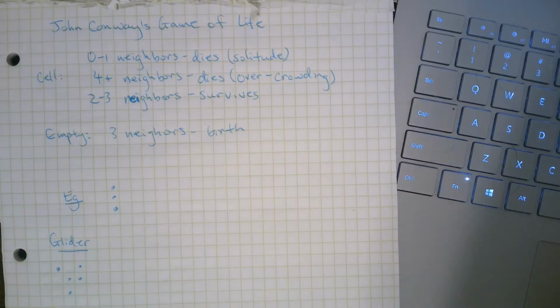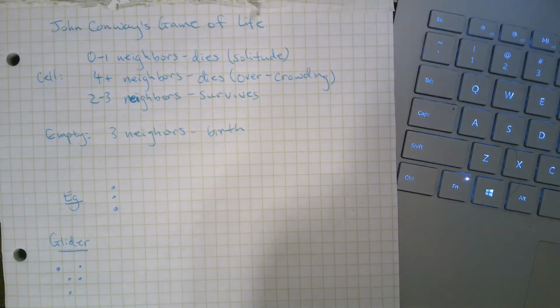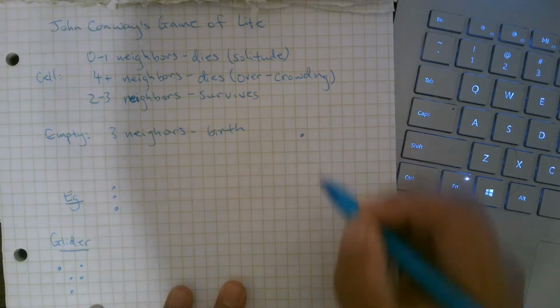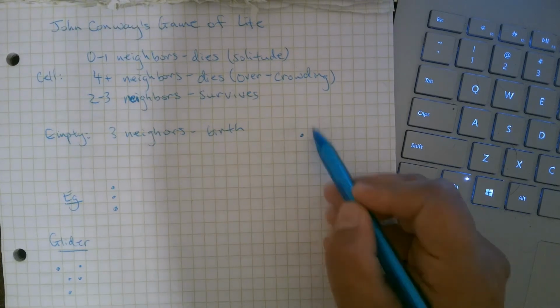You've got an infinite grid, and you put a dot in some of the squares of the grid, and his game rules tell you where to put new dots and where to delete dots. So here are the rules for the Game of Life. Each cell represents a person, and there's a maximum of 8 neighbors. You can count the number of neighbors.